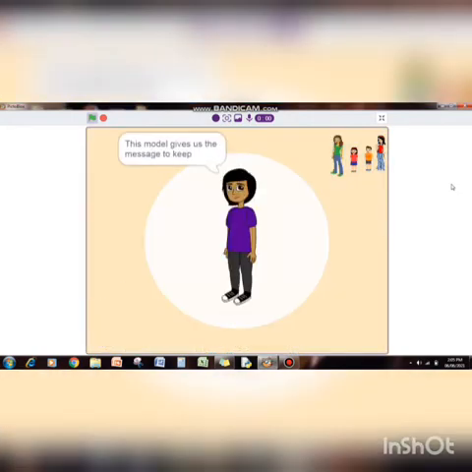This model gives us the message to keep our surroundings clean and green.